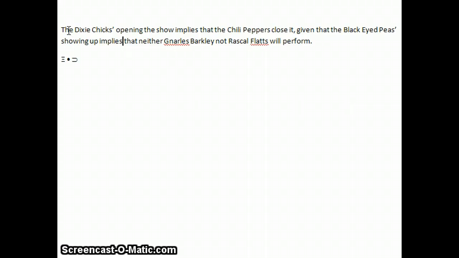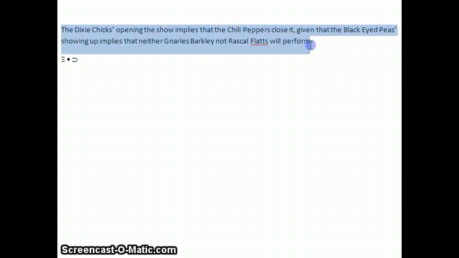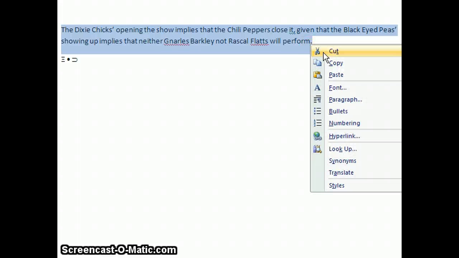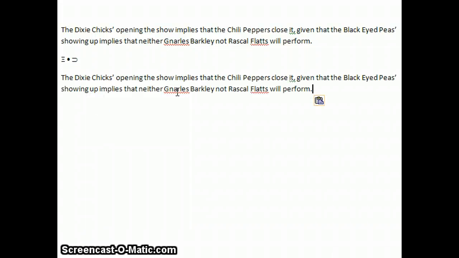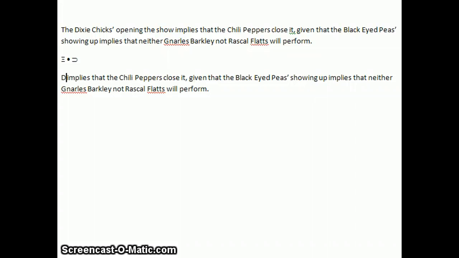But what I'm going to do now is take this statement and copy it so that we can see each step. I'm going to paste it, and take the individual propositions and turn them into letters, and keep the connectives. So the Dixie Chicks opening the show is just going to be D. The Chili Peppers close it will be C.